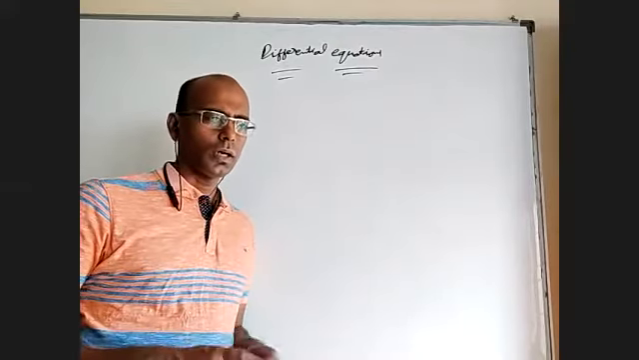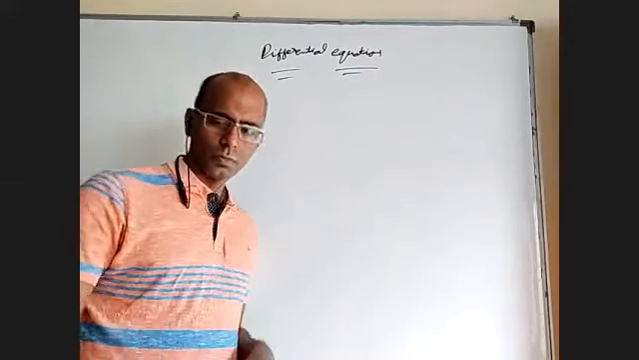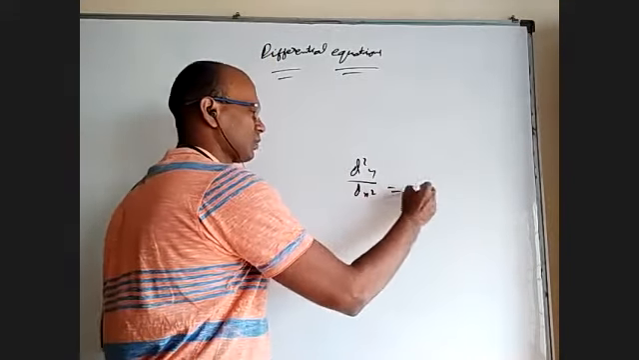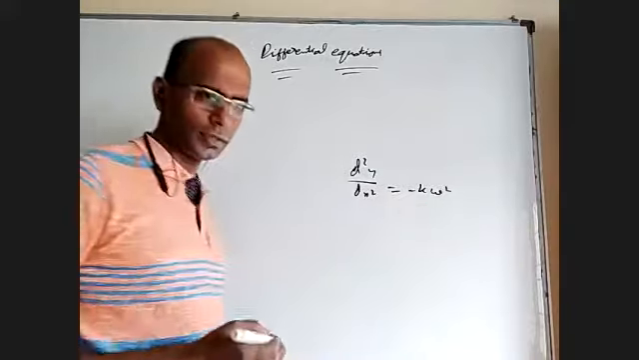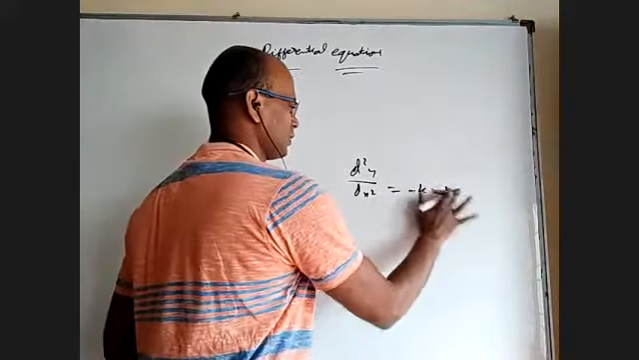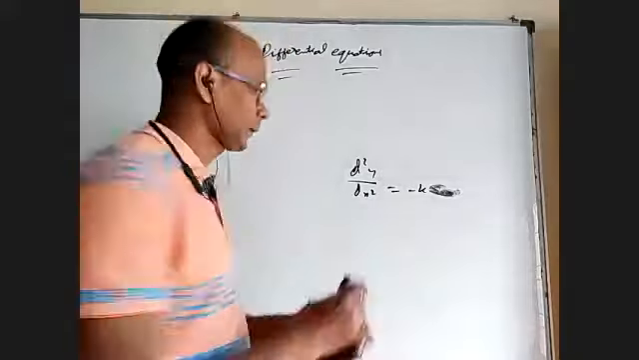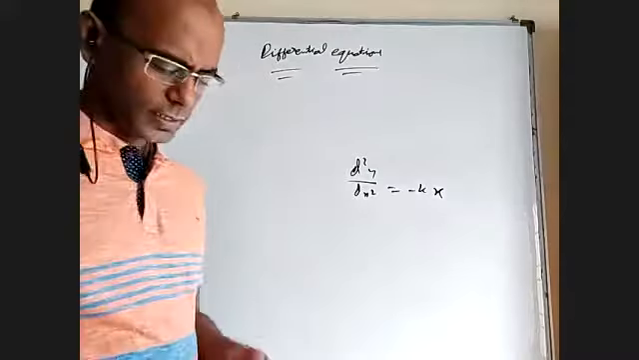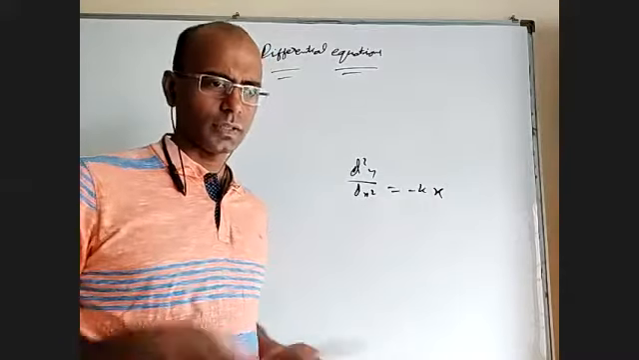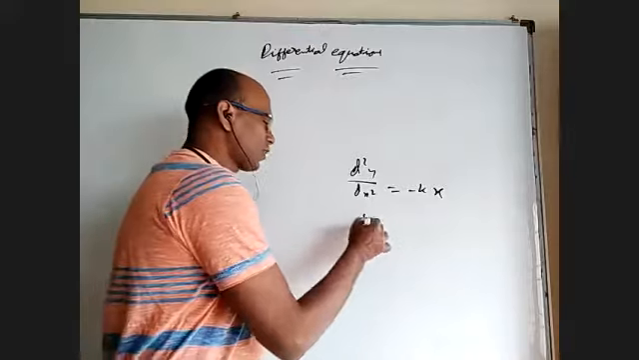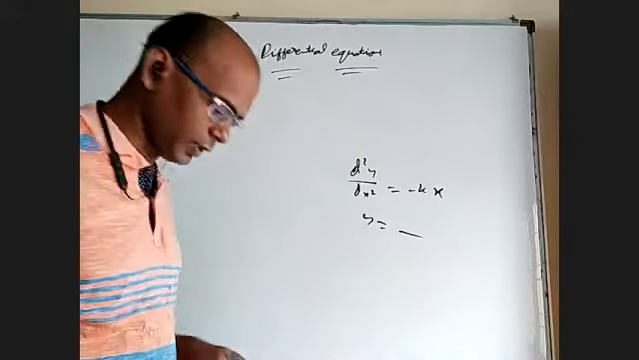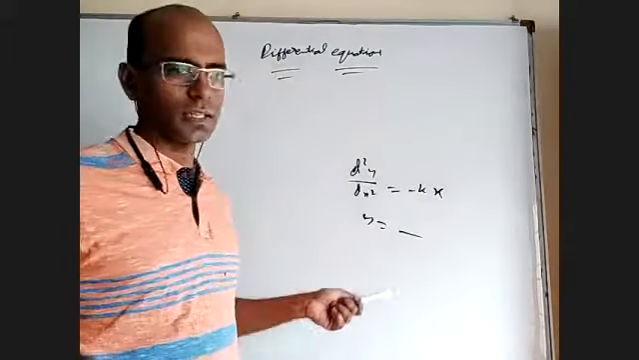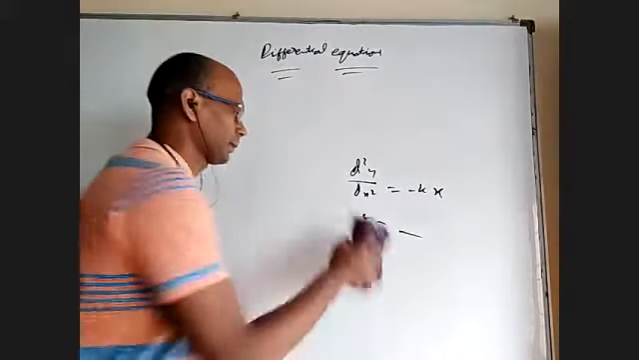But how to solve it? Even if you take SHM, what is your SHM definition? d square y by dx square is equal to minus k x, sorry, it is proportional to x and opposite in direction or something like that. So now from this, what is that y in terms of x, or in terms of t, whatever it is? How to solve this differential equation and get the curve or whatever equation.